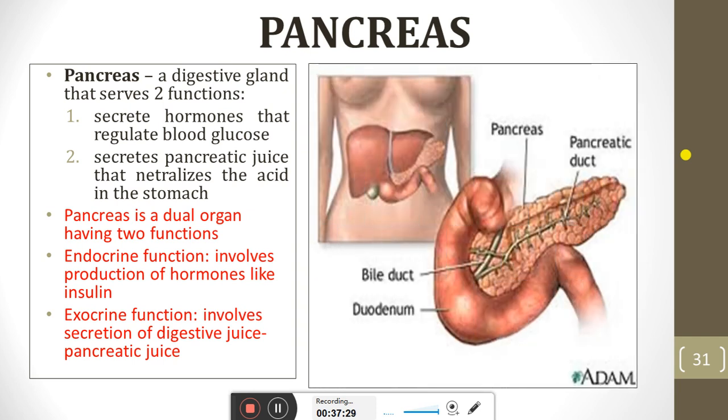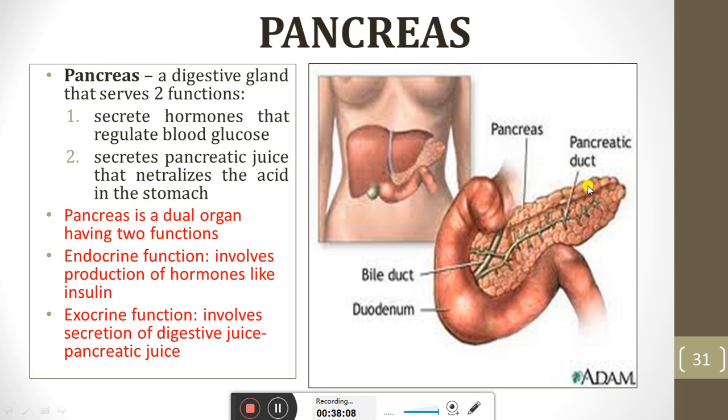Now we are discussing the pancreas. Pancreas is basically a dual gland. I already told you that the pancreas is a dual gland. Dual gland means that it has exocrine and endocrine secretion. Exocrine secretion will directly come into the duct, and endocrine secretion will directly go into the blood, because this gland also has blood vessels which surround it, so the gland will secrete its secretion directly into the blood.